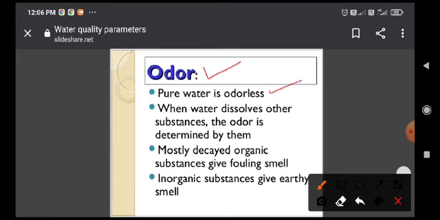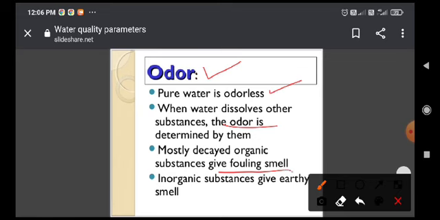So pure water is always odorless. When we drink pure water, it does not have any smell, and when other substances are dissolved in it, then the odor forms. So mostly decaying organic substances are responsible for the odor.